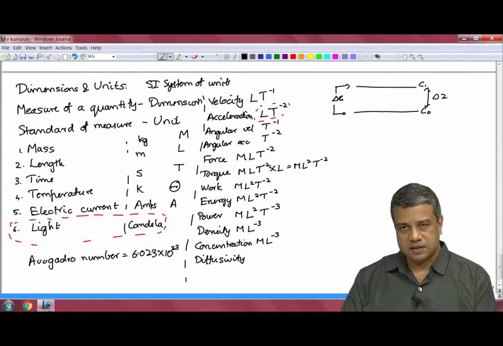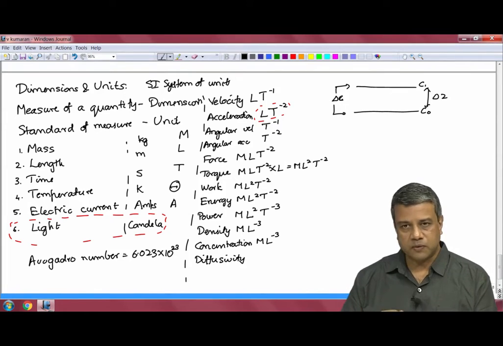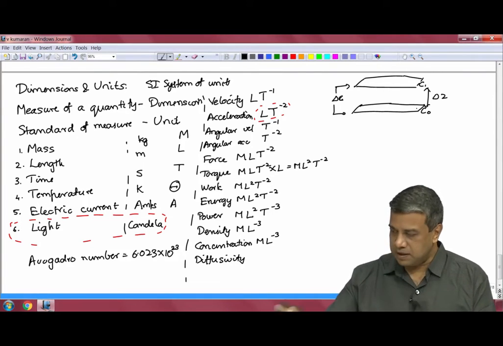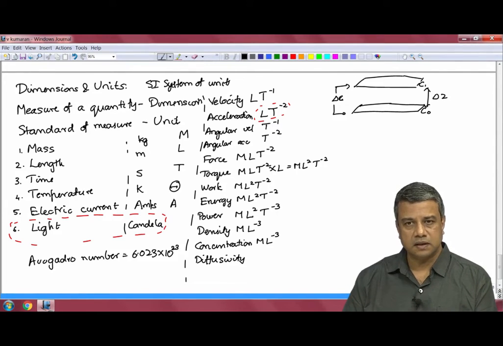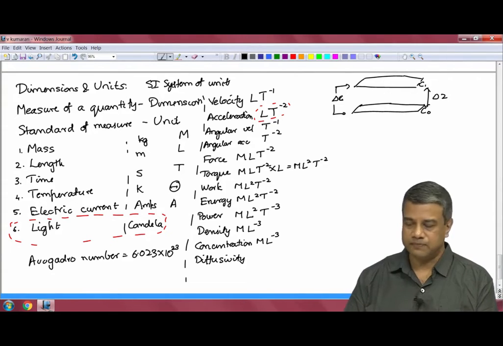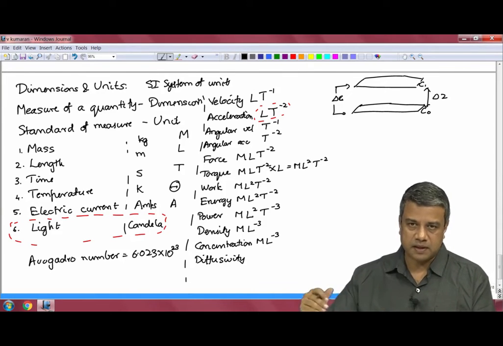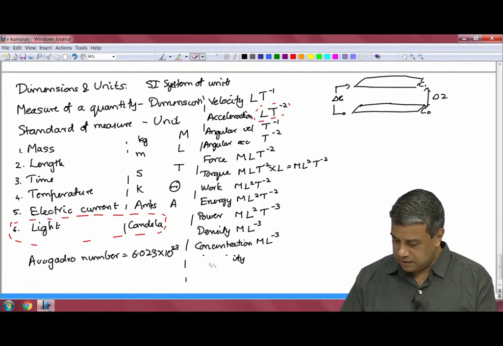Then the total mass that is diffusing from one surface to the other is directly proportional to the area of these surfaces, directly proportional to the concentration difference, and inversely proportional to the distance between the surfaces. If the separation is larger, the flux will be smaller. If the concentration difference is larger, the flux will be larger. Similarly, if the area is larger, the amount of material transferred is larger. So, first we should define a flux.